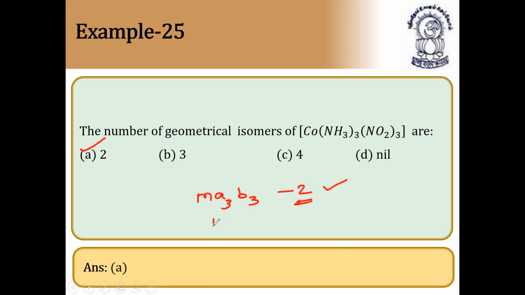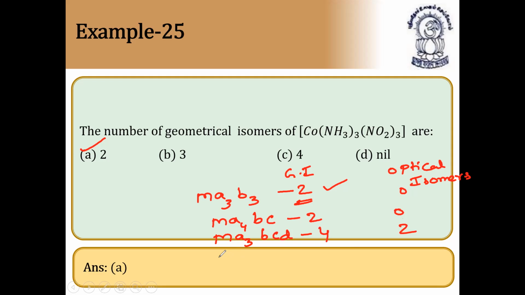Next, for the molecule MA4BC, the number of geometrical isomers will be 2. Here I'm writing geometrical isomers, and optical isomers also, for different octahedral complexes. The first case is 0, the second case also is 0. Next, for the molecule MA3BCD, the number of geometrical isomers will be 4 and optical isomers will be 2.